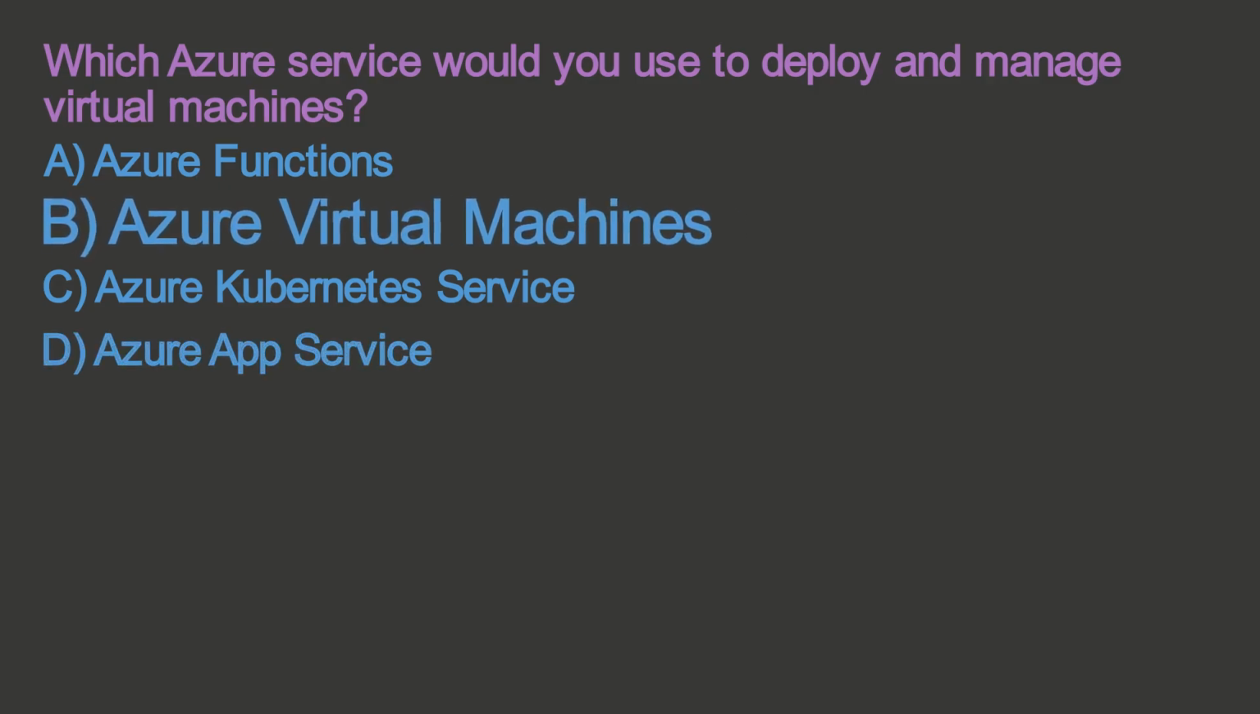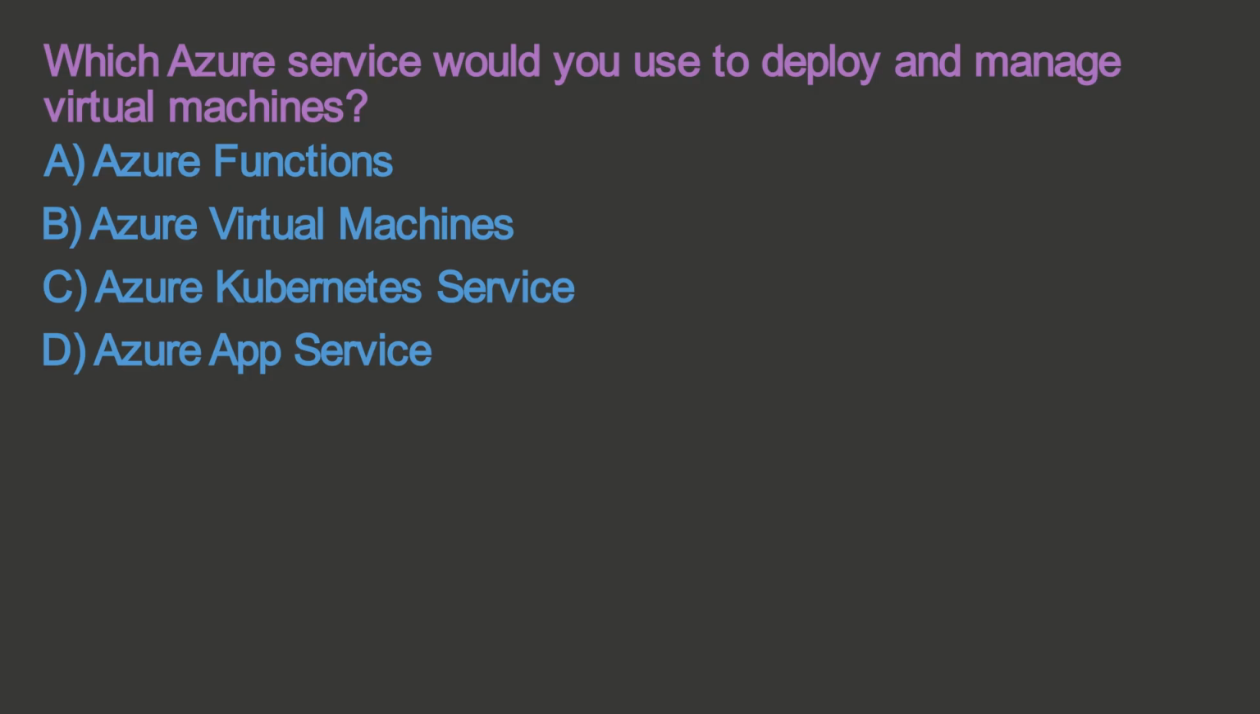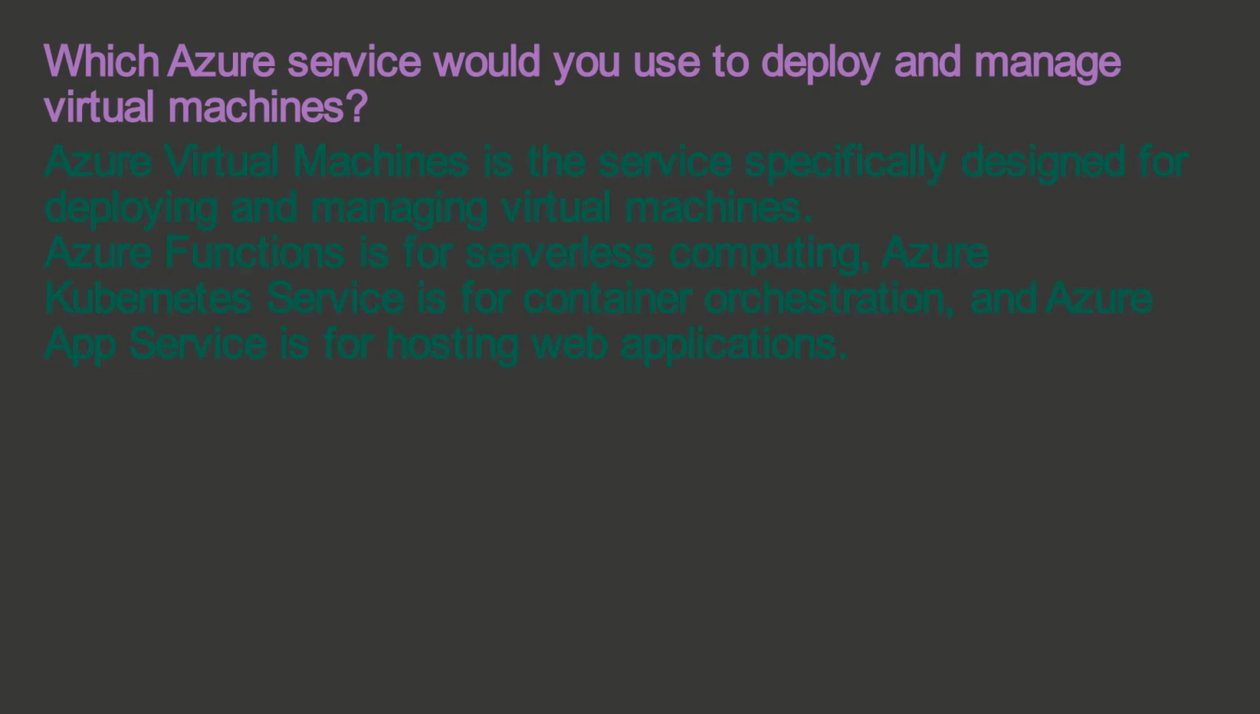The correct answer is B. Azure Virtual Machines. Azure Virtual Machines is the service specifically designed for deploying and managing virtual machines. Azure Functions is for serverless computing. Azure Kubernetes Service is for container orchestration, and Azure App Service is for hosting web applications.